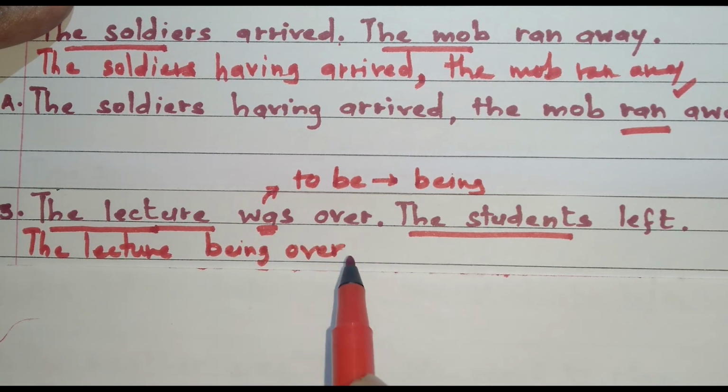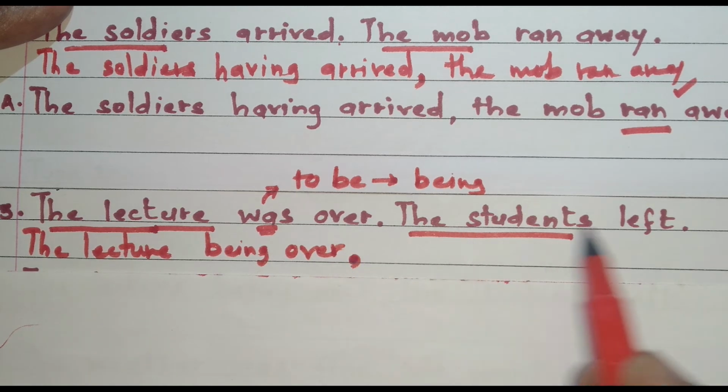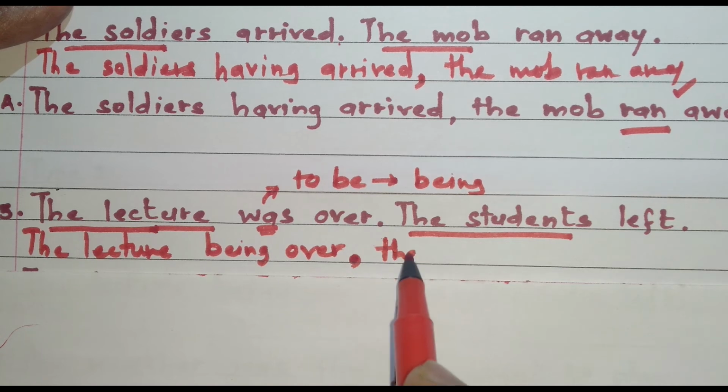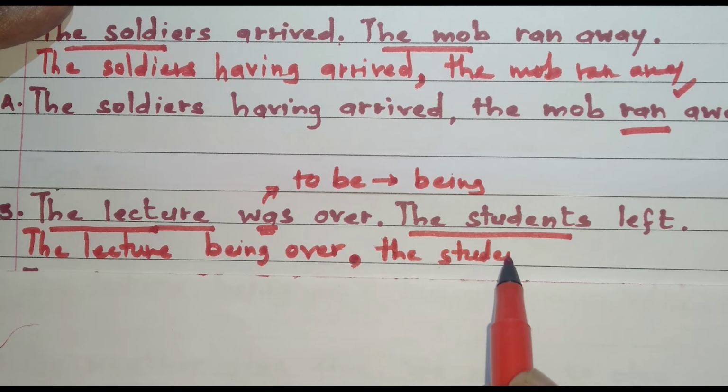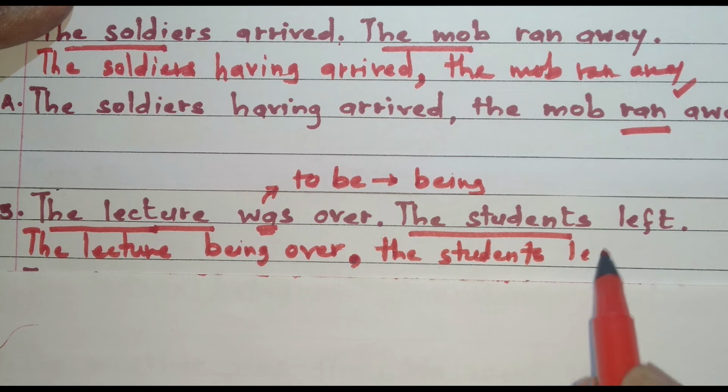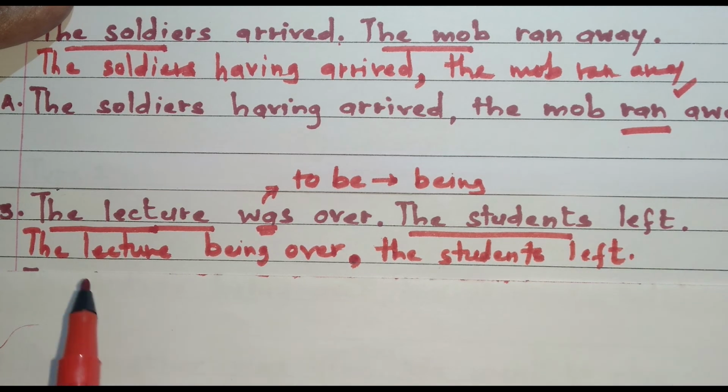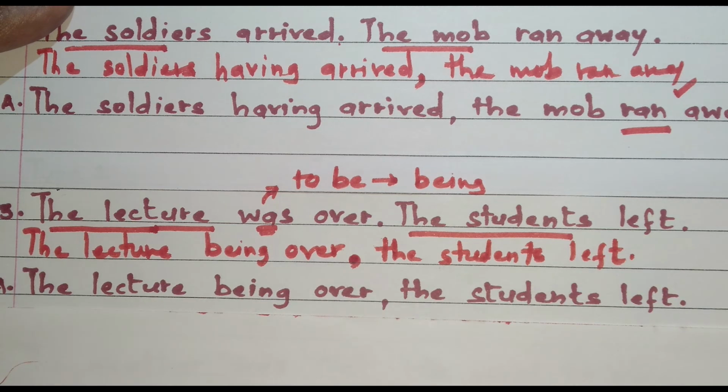over. The full stop is replaced by a comma, and the second sentence we copy the same without any change, that is, the students left. So the answer is, the lecture being over, the students left.